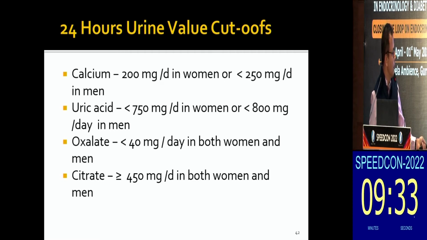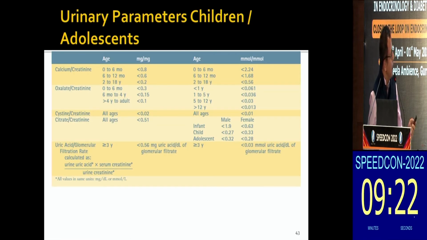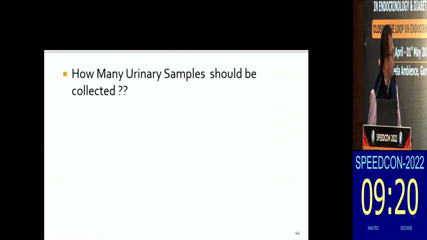If you have a citrate which is low, it is a risk for stones. If you have hyperoxaluria, again it's a risk for stones, and uric acid cutoffs are like this. These are the parameters in children and adolescents.